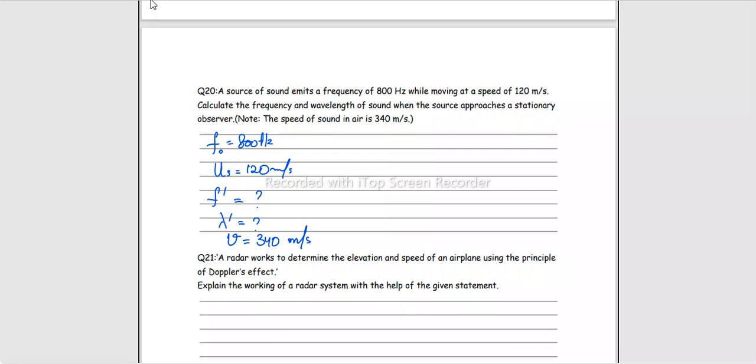When the source approaches a stationary observer, we'll be taking this equation, v plus u o over v. Because the source is stationary, plus minus u s is excluded from the denominator, and because the source is moving closer to the observer, the frequency should increase. So we have used this plus here, right? Just put in these values. f dash is the original frequency 800. This v is the velocity of sound and this u naught is the velocity of observer, right? So we'll be writing 340 plus,